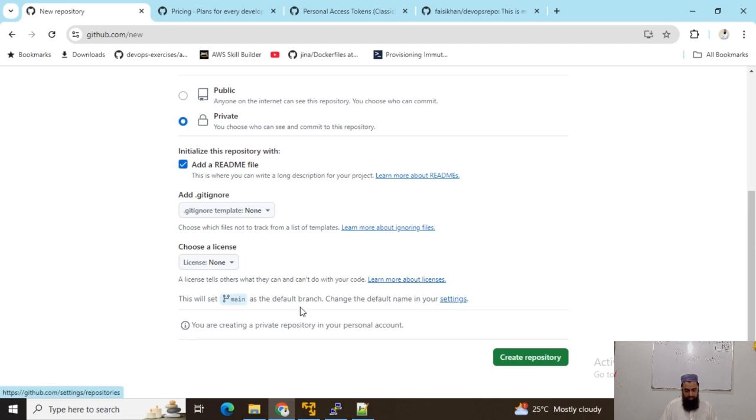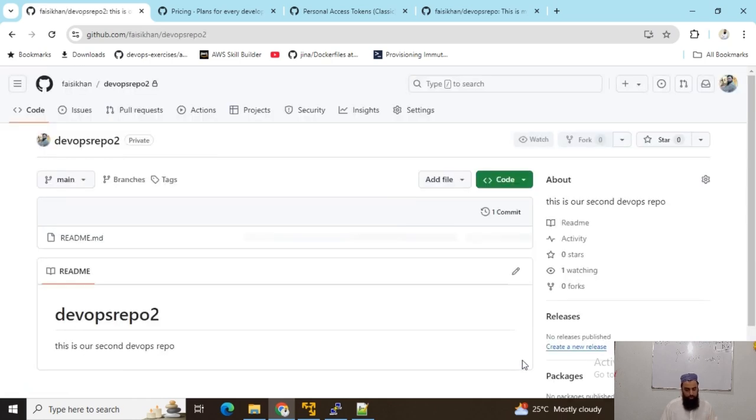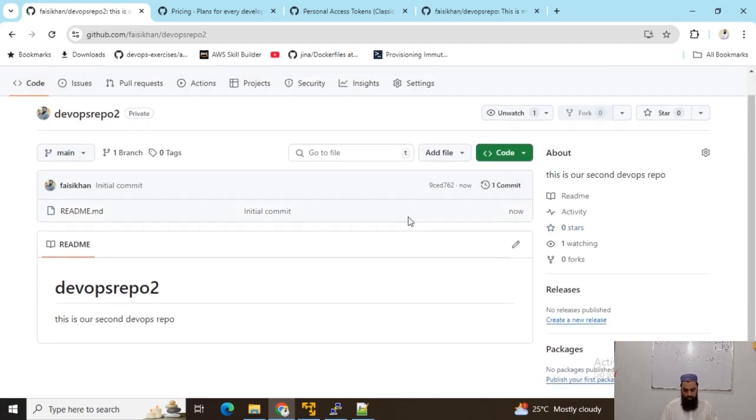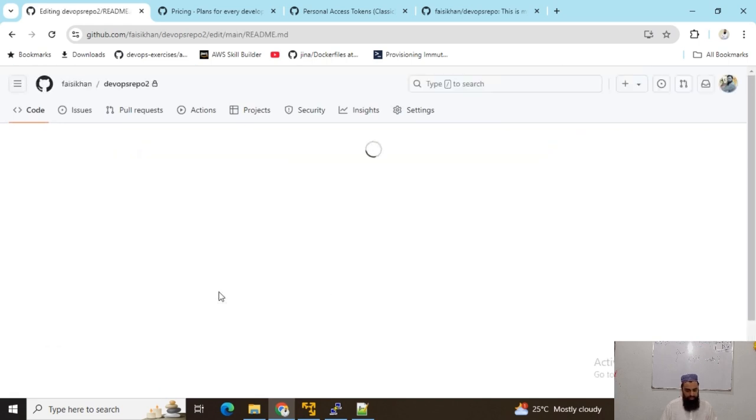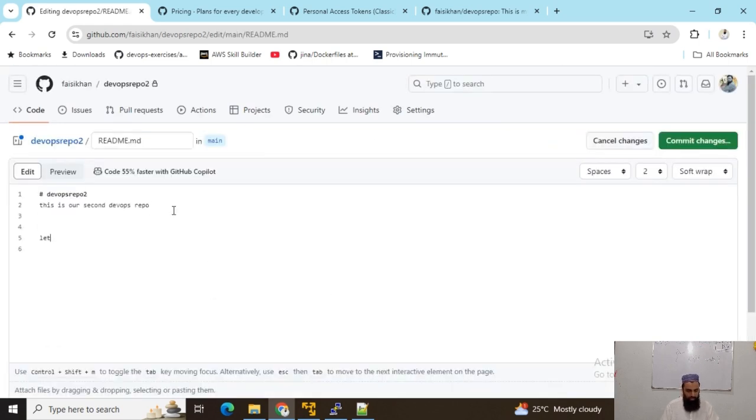We can change the settings as well, but let's suppose it is main, so we can create a repository using this option. So you can see our DevOps repo has been created, and now, for instance, if I change something here, let's clone this repo on our VM. Okay, and let's see how it goes.